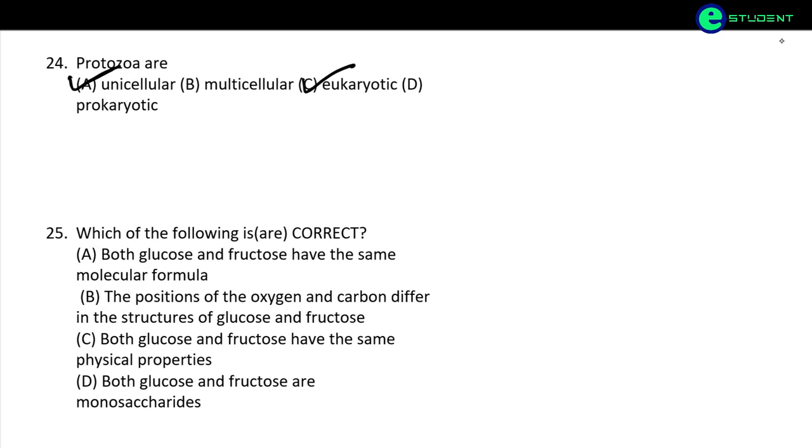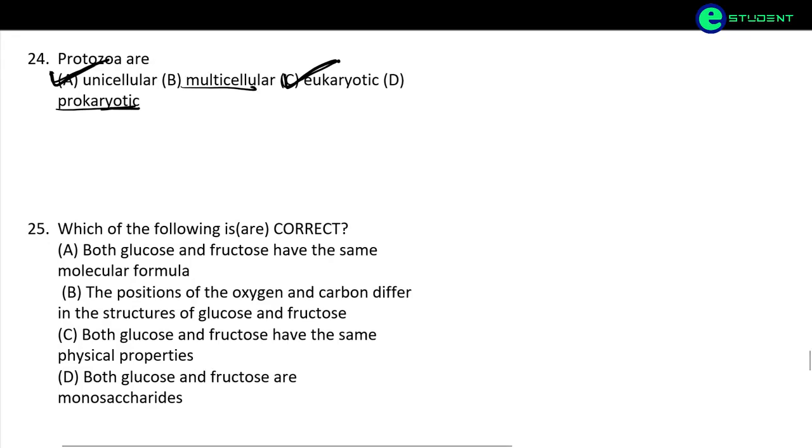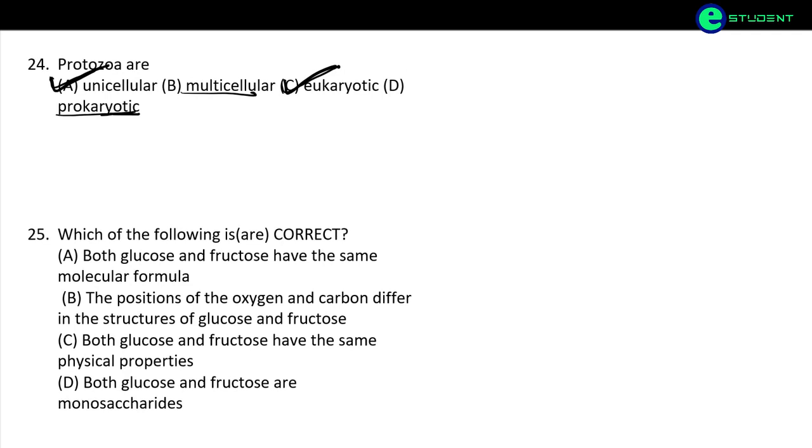If they were multicellular, they could not be prokaryotic, because prokaryotes are unicellular organisms. So they are eukaryotic and unicellular. For this type of question, you need to remember the Whittaker classification.